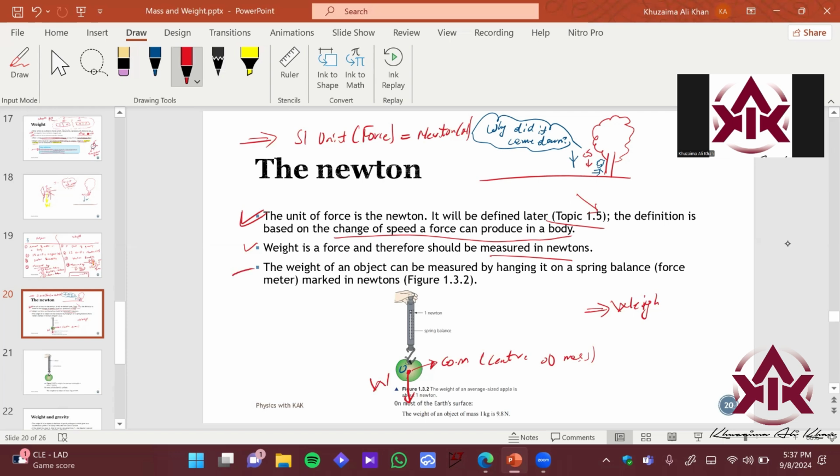Okay, so the weight of an object is measured in newtons, right? We can measure it with a spring balance, which is also called a Newton meter. Okay, it's the same, right? So it is also called a Newton meter.